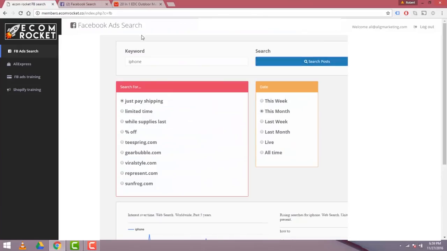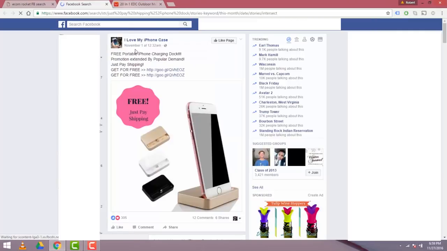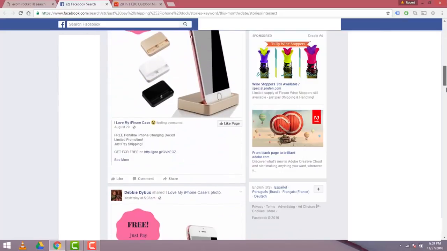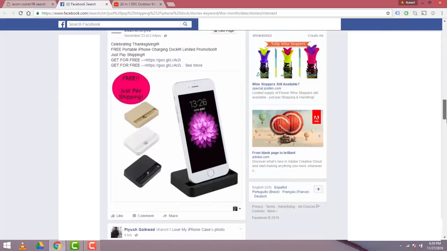So I'm going to go back to eCom Rocket. I'm going to change this to iPhone dock. I'm going to say this month, just pay shipping. We're going to hit search posts. Close this. All right, so now we see 305. Keep scrolling down here, the same unit.